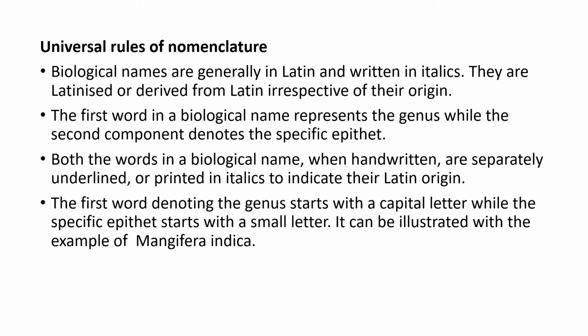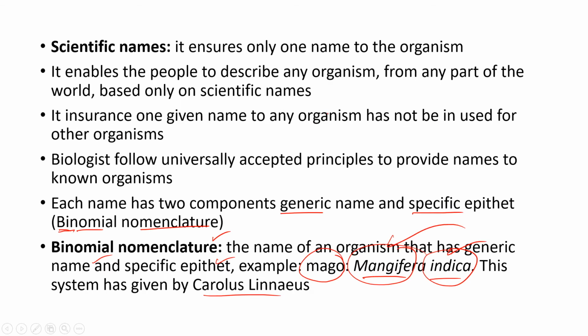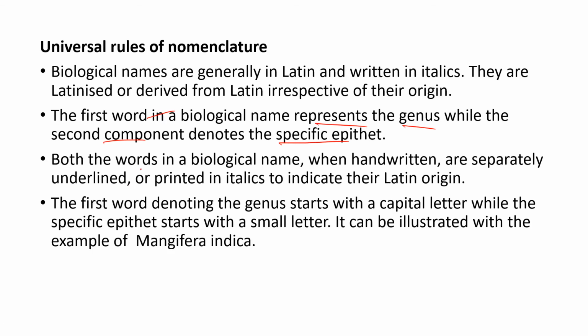So the first word in a biological name represents the genus, while the second component denotes the specific epithet. In the previous example we have seen Mangifera indica. It has a genus name, and next is a specific epithet. Both words in the biological name, when handwritten, are generally separated and underlined.